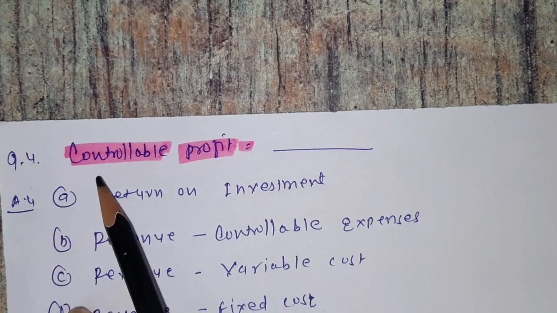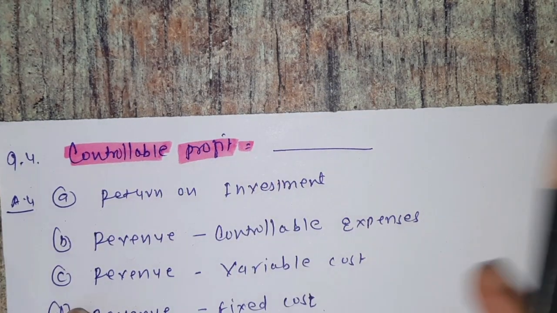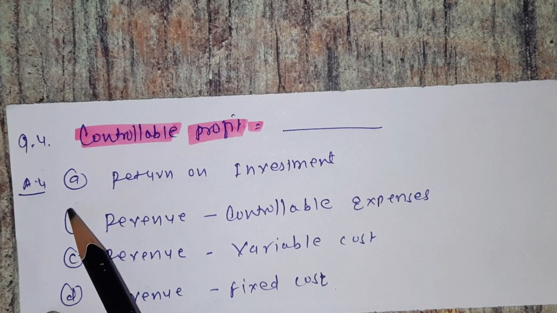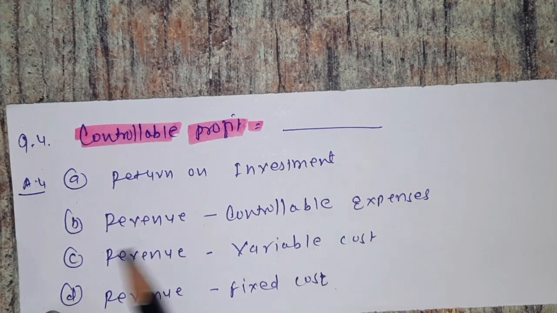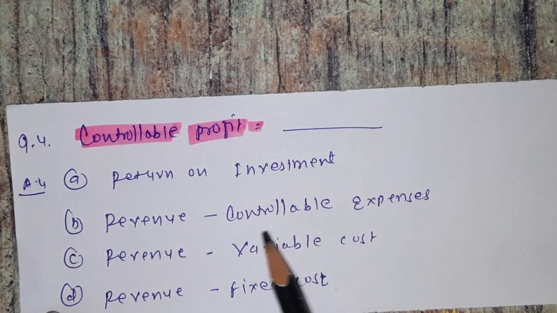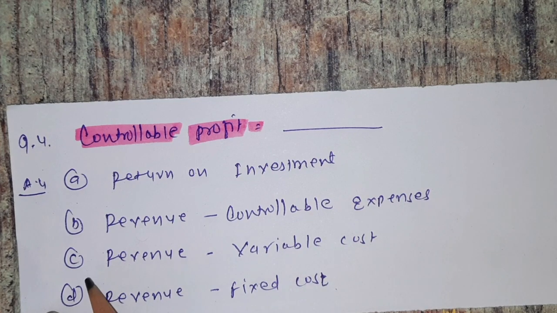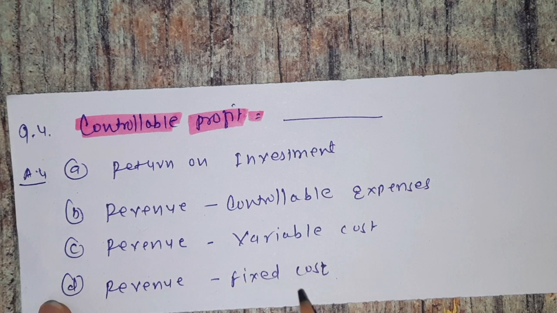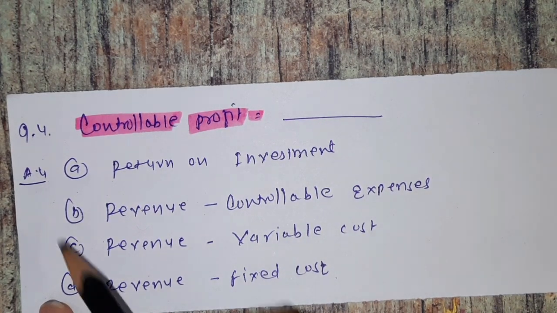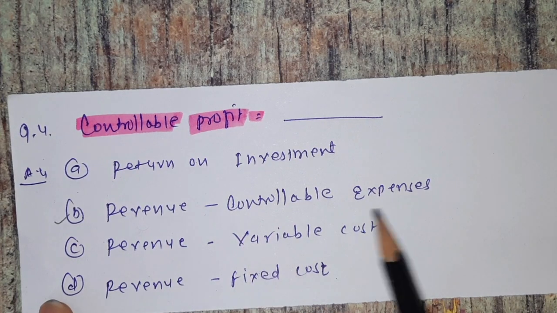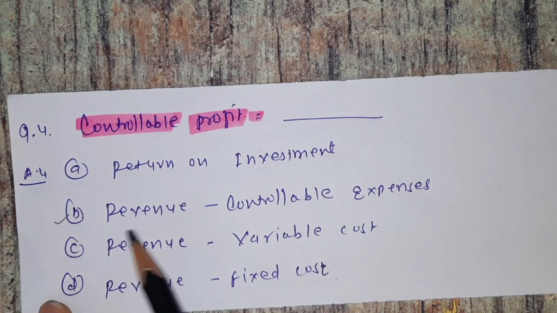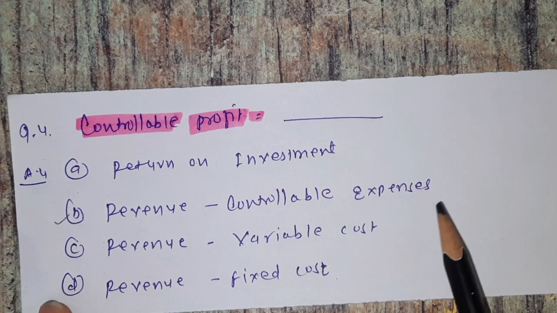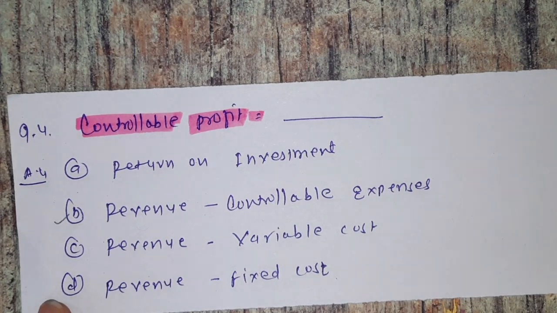Question number 4. Controllable profit is equal to. Options are given. A, return on investment. B, revenue minus controllable expenses. C, revenue minus variable cost. And D, revenue minus fixed cost. So which is the correct one? It is option B, revenue minus controllable expenses. So what is a controllable profit? It is the revenue minus controllable expenses. Now we see the next one.